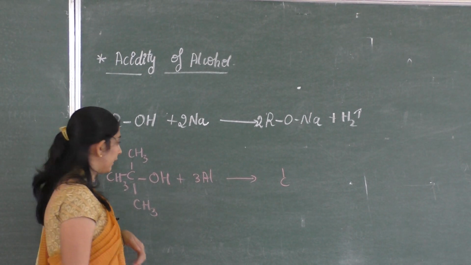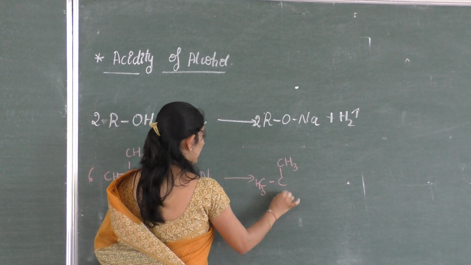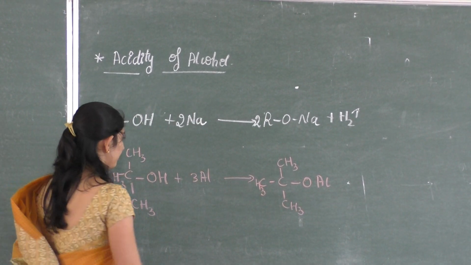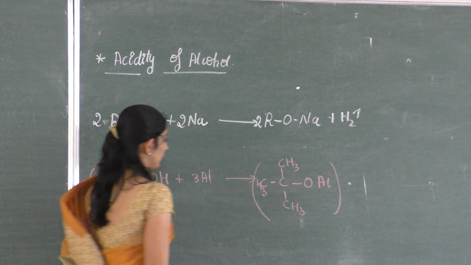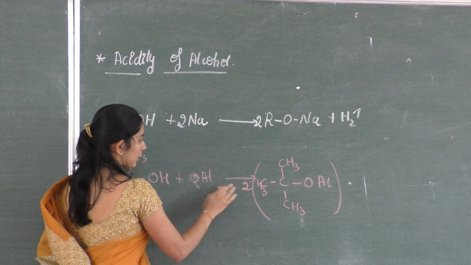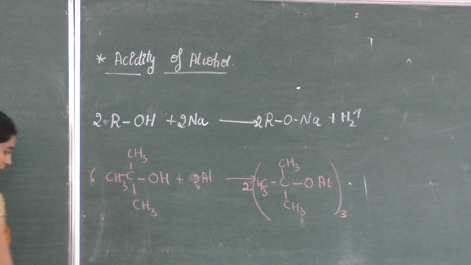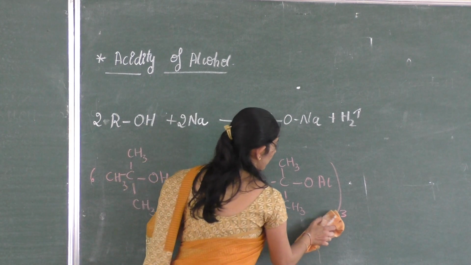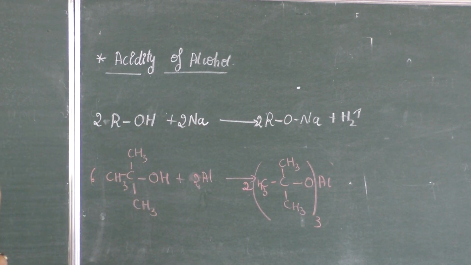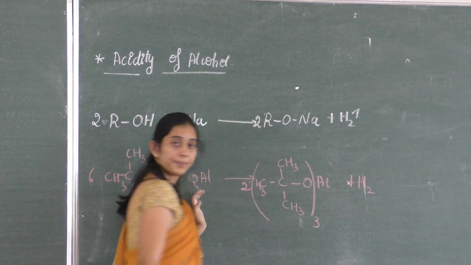So here (CH3)3CO, aluminium. To balance it, I write 2 here, so it is 2 molecules and 3 times. Sorry, it should be here. So alkoxide will be formed, and here also there is liberation of hydrogen gas.